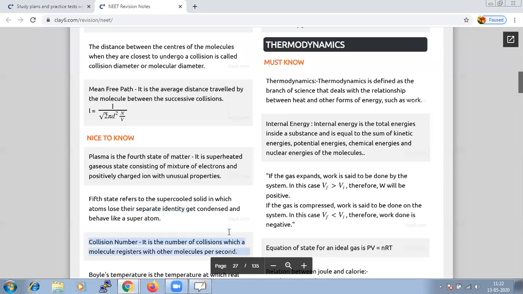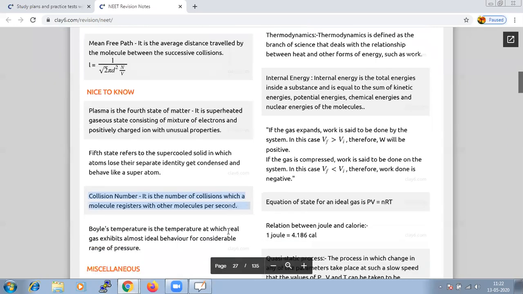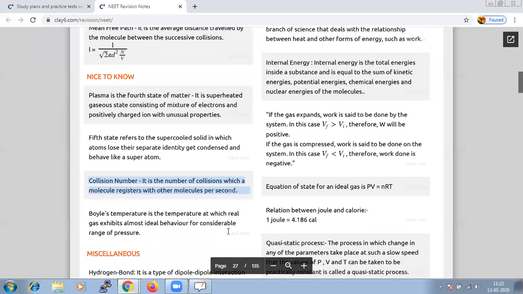It is the number of collisions which a molecule registers with other molecules per second. Do remember, we get questions where we need to calculate the collision number.